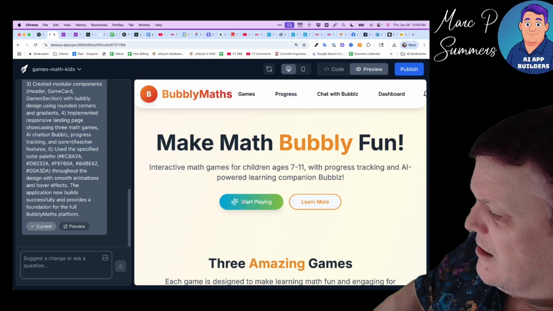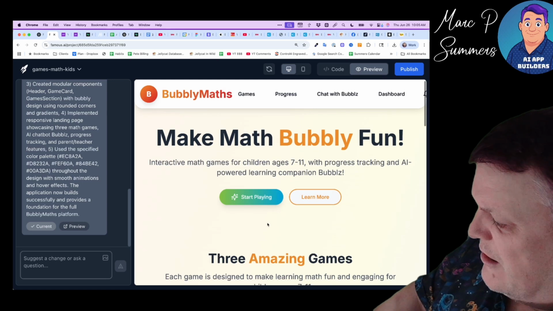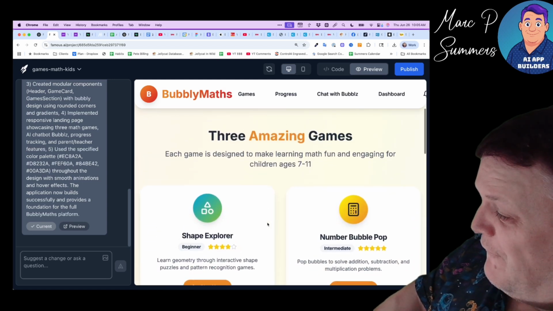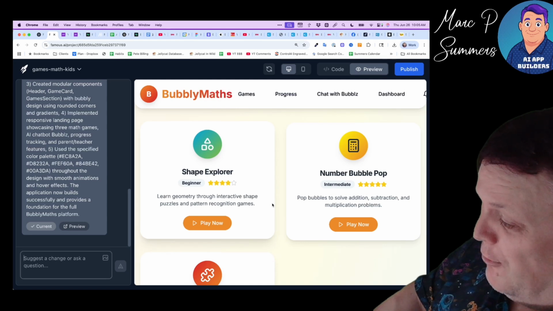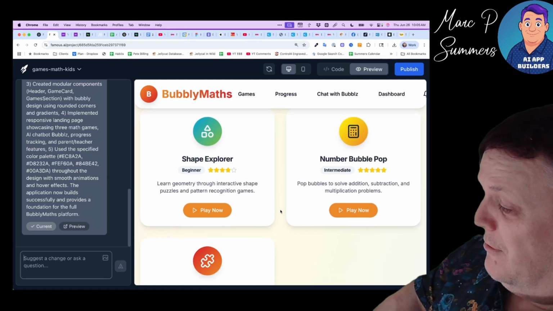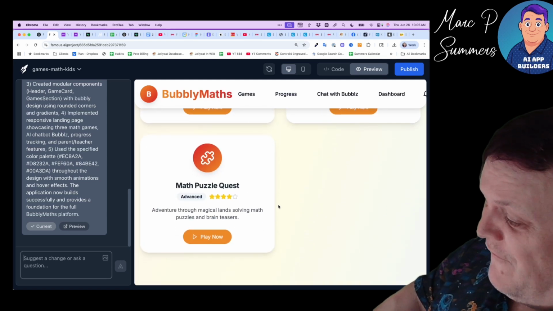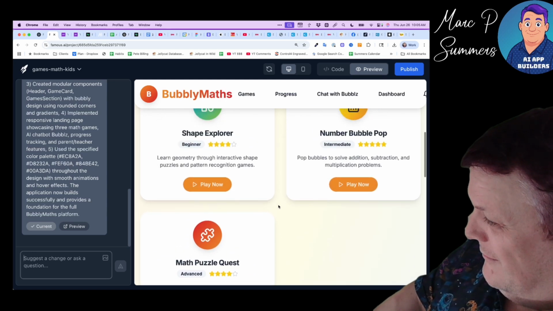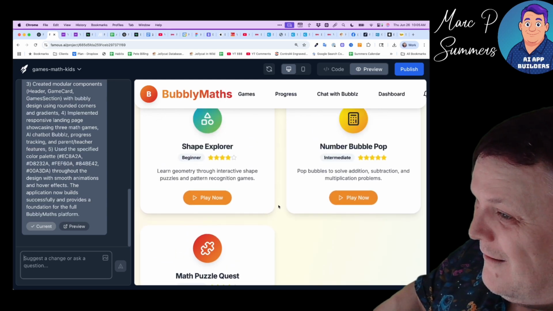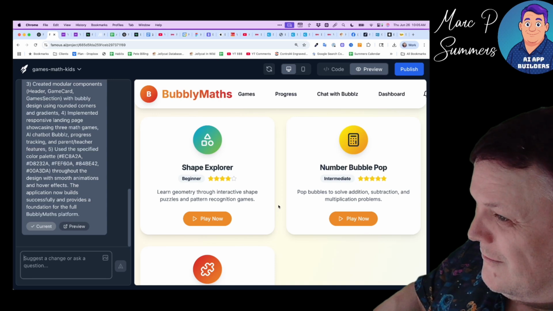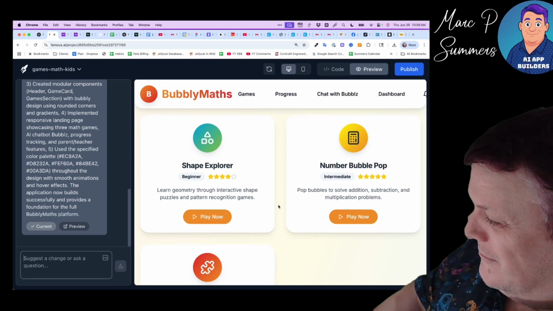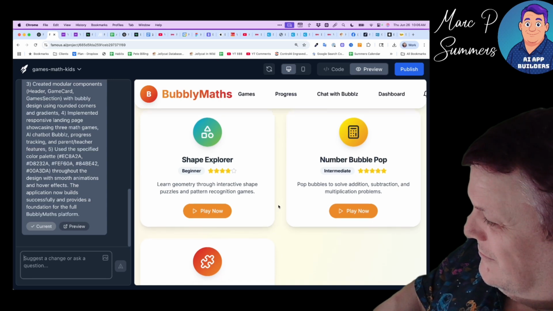It has listened to the colors. We've got lovely rounded corners. Apparently, we have 3 amazing games: the Shape Explorer, the Number Bubble Pop, and the Math. Can't fight that. It's a popular game. Say that again. Bubble Pop is a popular game. Can't fight it. Not going to fight that one. And look, I know it paid attention to the fact that I wanted shapes.